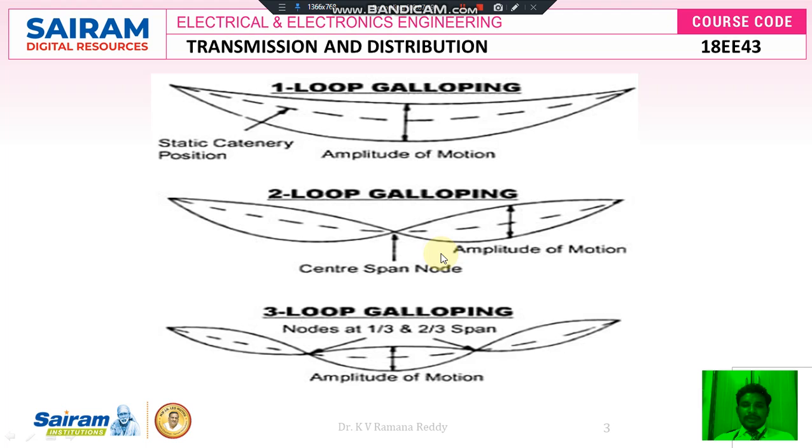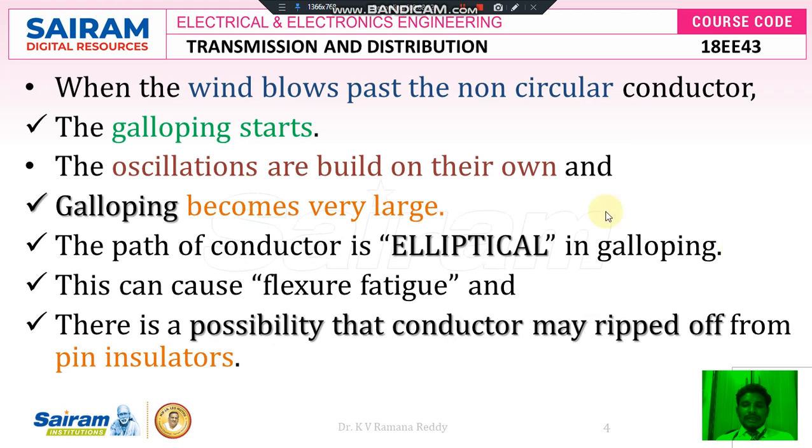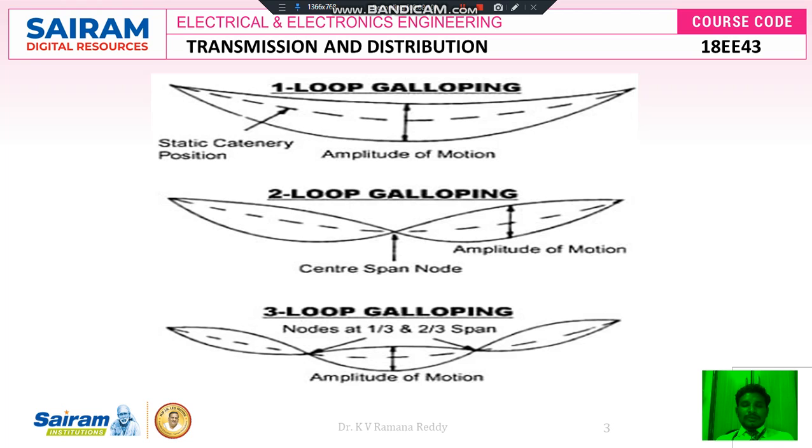The elliptical shape I am going to show here. When the wind velocity is very high, we can see one loop galloping, that is, an elliptical like structure. That is nothing but the amplitude of motion of the conductors looking elliptical in galloping. This can cause flexural fatigue. It is all because of the presence of a large amount of sag between the two successive poles. Then only is it possible to see either one loop galloping, two loop galloping or three loop galloping.